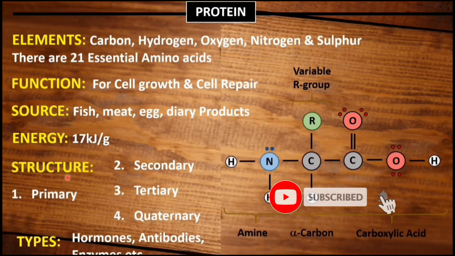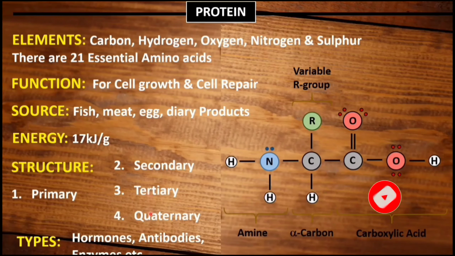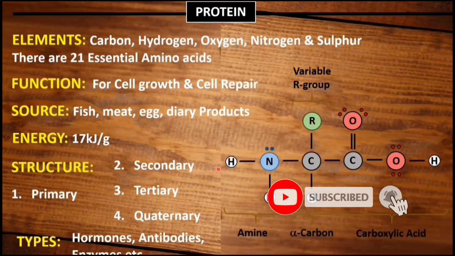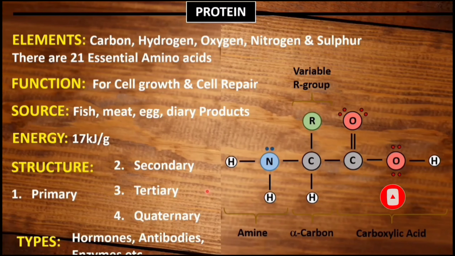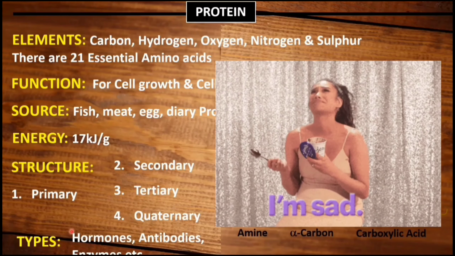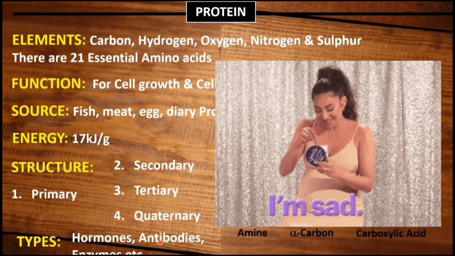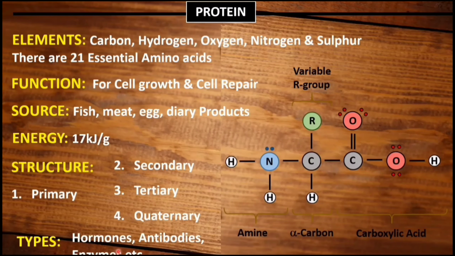So there are 4 types of structure. They are primary structure of protein, secondary structure, tertiary structure, and quaternary structure of protein. Usually the primary structure of protein is linear in shape, whereas in secondary you can see alpha and beta pleated sheets. And tertiary and quaternary, most of the proteins are in the form of polypeptides. So what are the types of proteins? It may be found as hormones, antibodies, enzymes, etc.